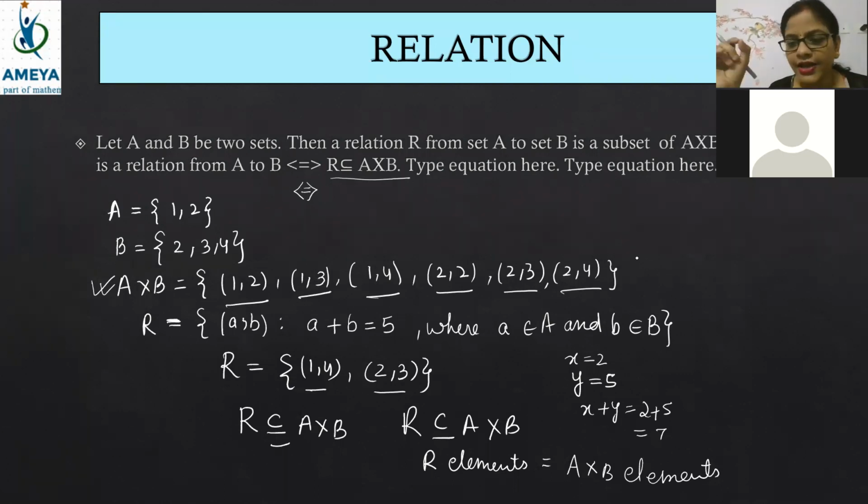Look here. I gave you a condition that if the number of relation elements is equal to A cross B elements, and A cross B is having 6 elements, then how many elements will be inside the relation? Very good, Vishika. Bang on. Shyam, beta, it will be equal to 6. Farhana, how much will it be? Harish, 6 or less than 6? No, beta, equal to case means all elements of A cross B will be inside the relation. Yes, Farhana, this is what I want.